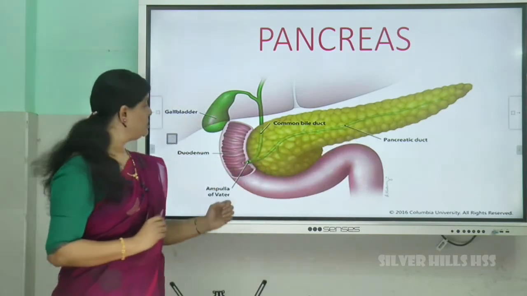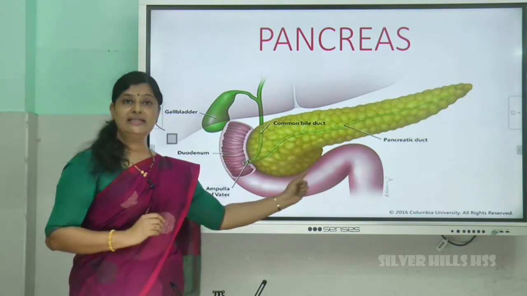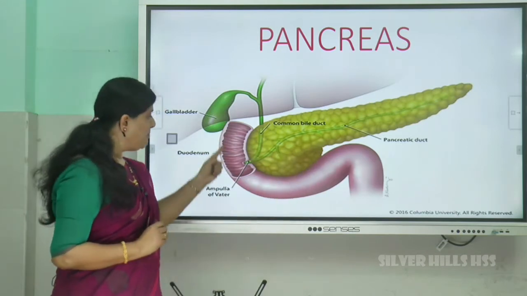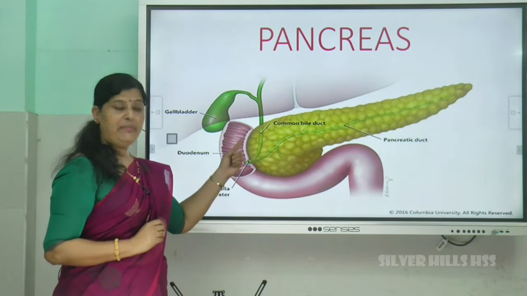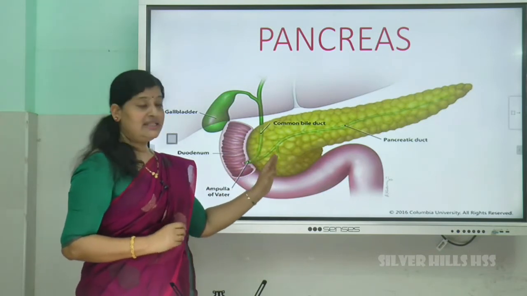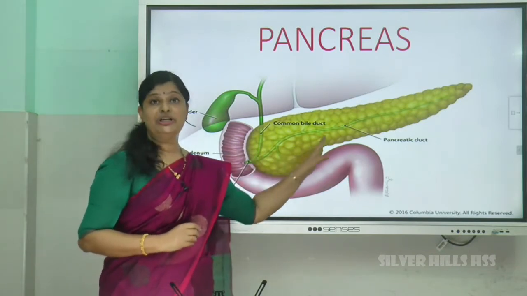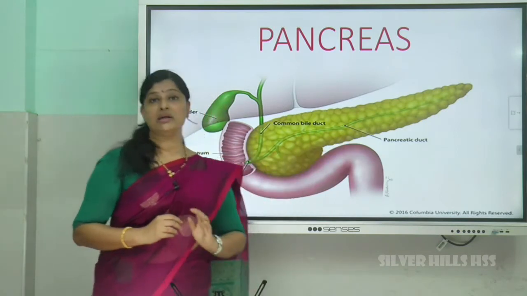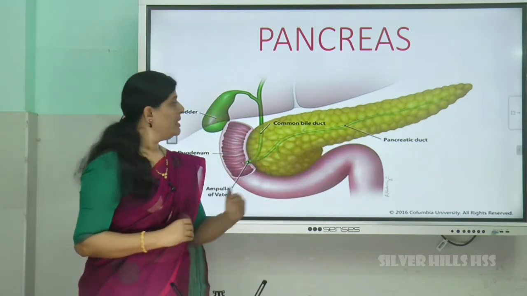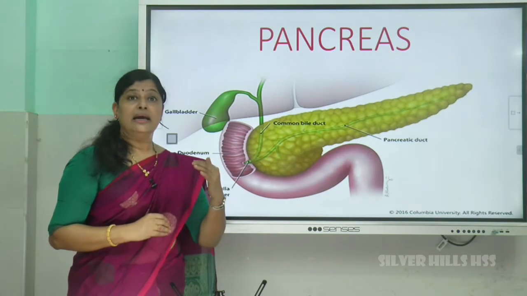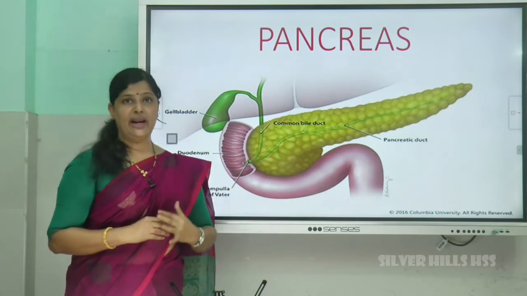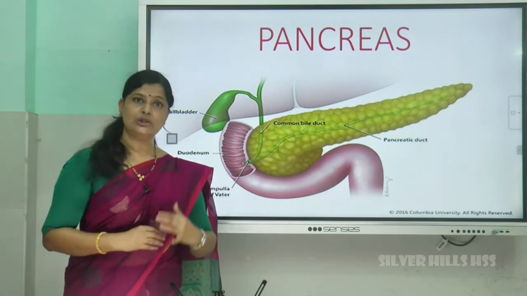So, where is it situated? It is situated in the U-shaped part. This is the duodenum U-shaped part. It is situated near the duodenum region. This yellow color part is the pancreas. Right? Pancreas acts as an endocrine gland as well as an exocrine gland.